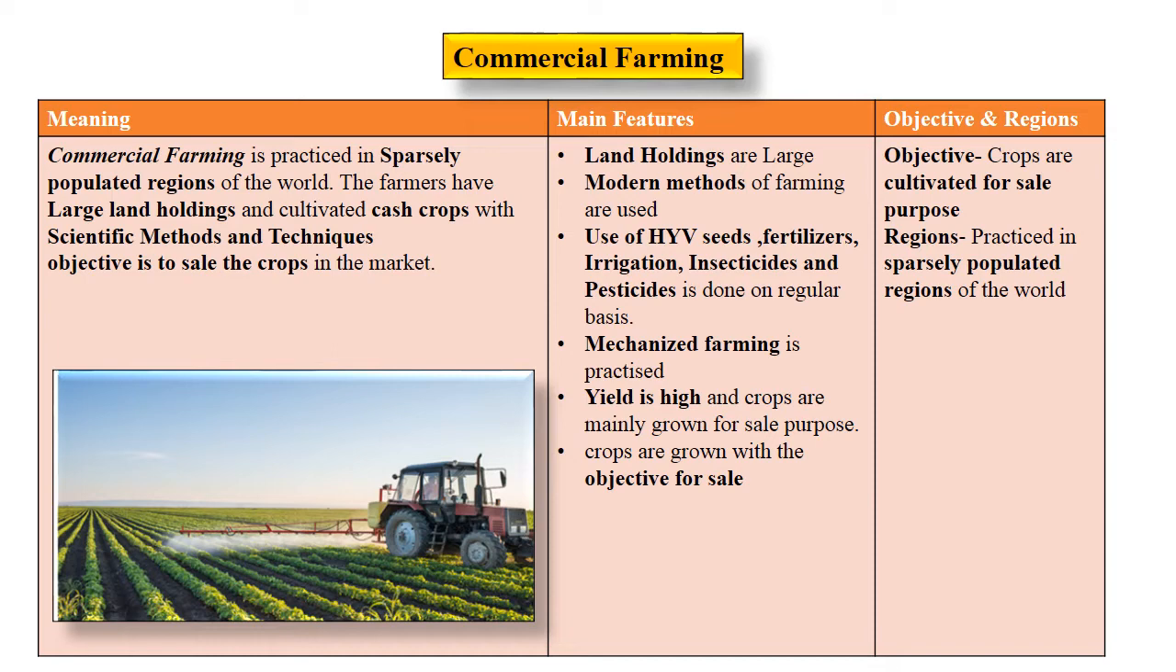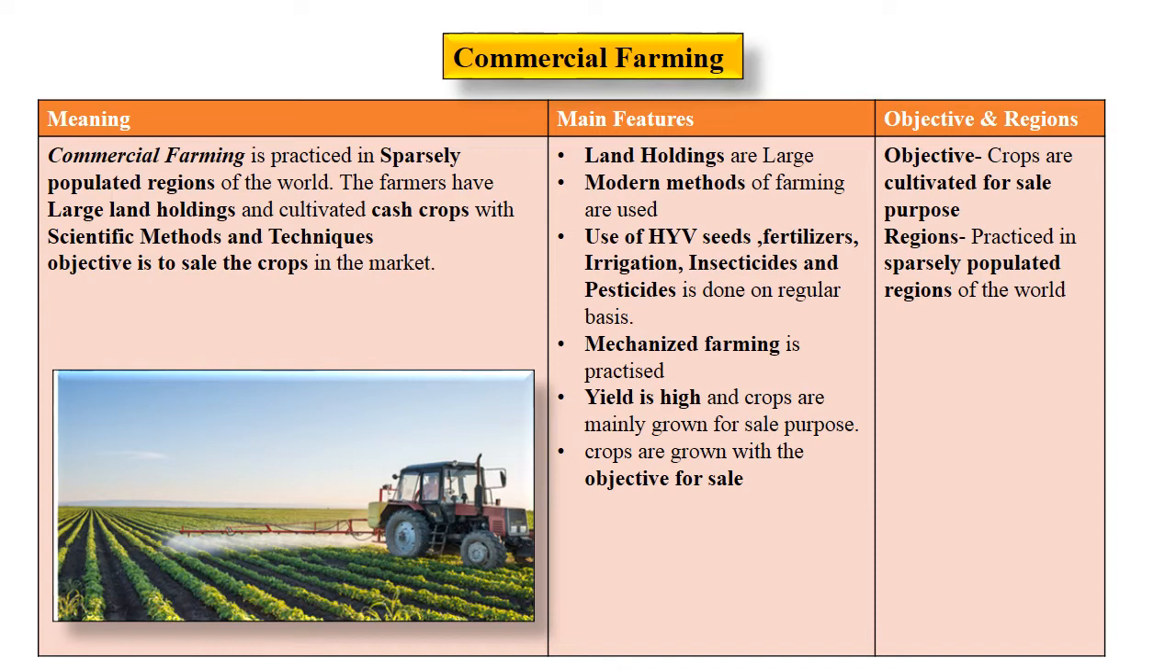The yield is high and the crops are mainly grown for sale purpose. The main objective is to earn money or profit by selling the crop. This is practiced in the regions of sparse population, and mainly it is practiced in USA and other developed countries where population is less.